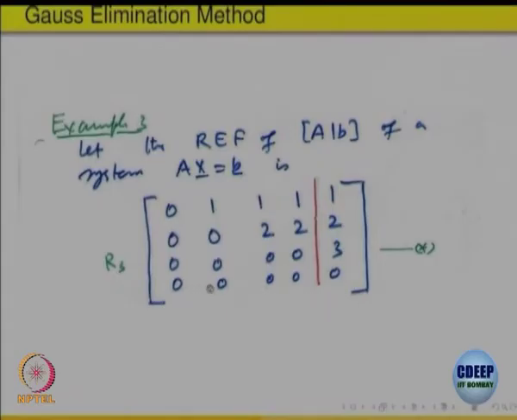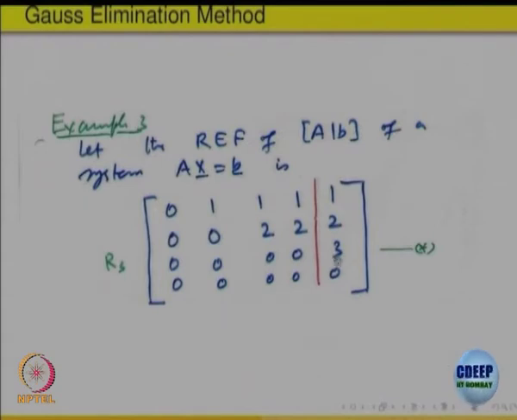So, it gives you the last row is 0, but here comes a row in A which is 0, but on the right hand side comes 3. So, what will this equation look like? 0 equal to 3, that means there is an absurd equation, one of the equations is never going to have a solution, that means the system cannot have a solution.